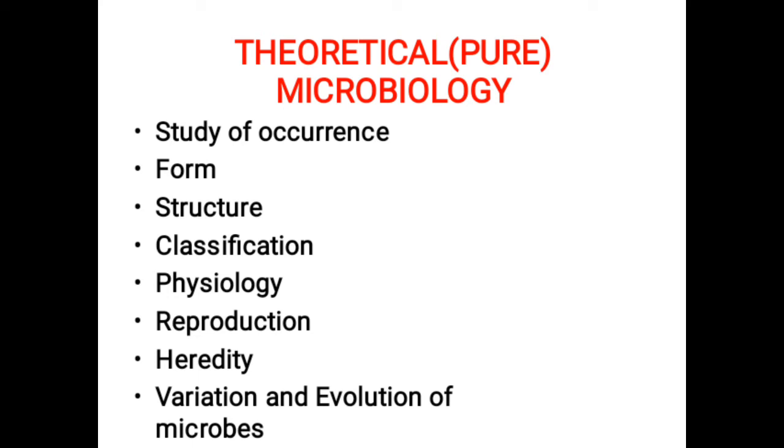So let me focus on theoretical microbiology. It concerns occurrence, form, structure, classification, physiology, reproduction, heredity, variation and evolution of microbes. Those are the concerns of this part of microbiology, which focuses on the forms of microbes, the structure of microbes, classification of microbes, and physiology, how you may see it physically, even using a microscope.